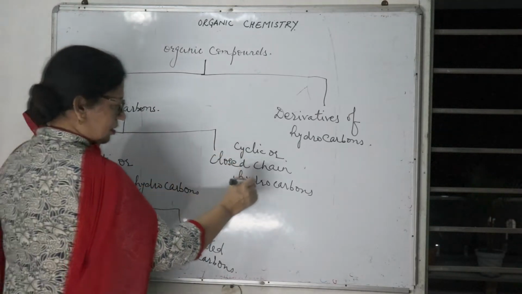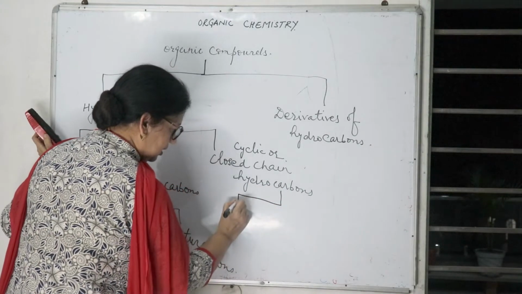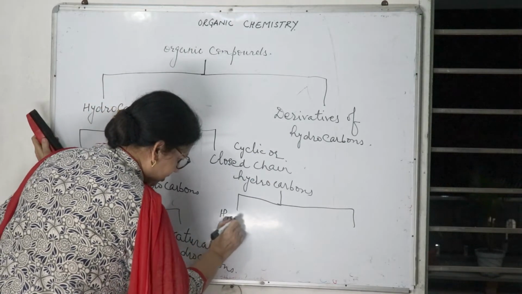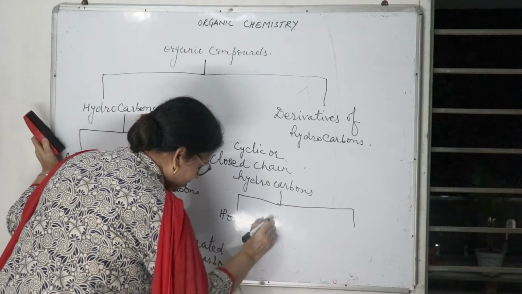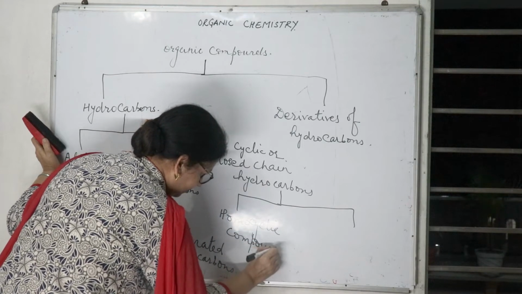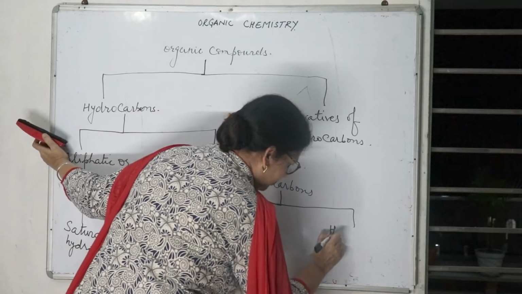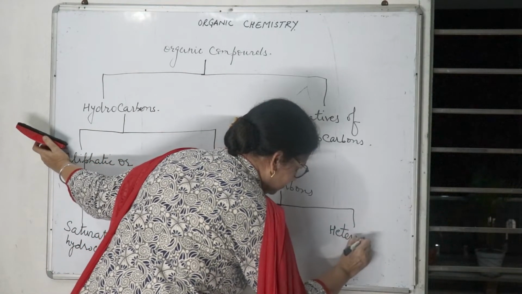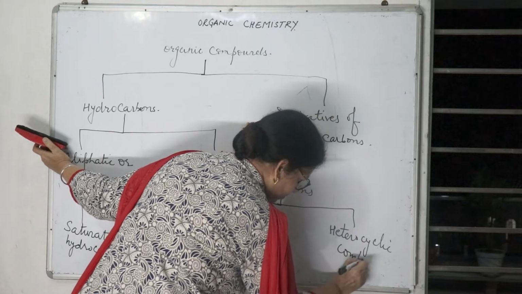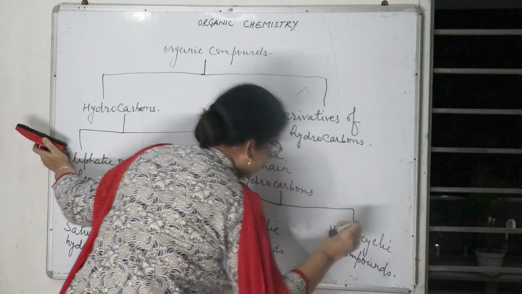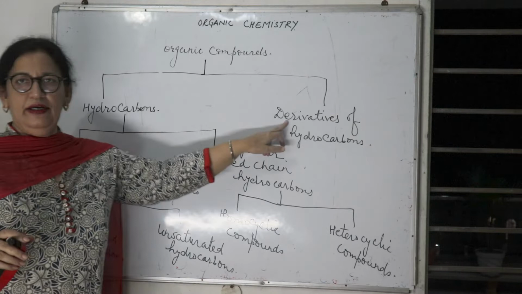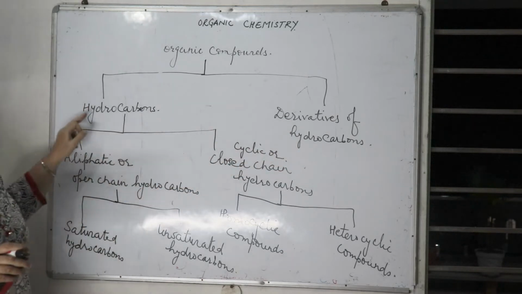These cyclic or closed chain hydrocarbons are again of two types, homocyclic compounds and heterocyclic compounds. So this is the classification of organic compounds, hydrocarbons and derivatives of hydrocarbons.